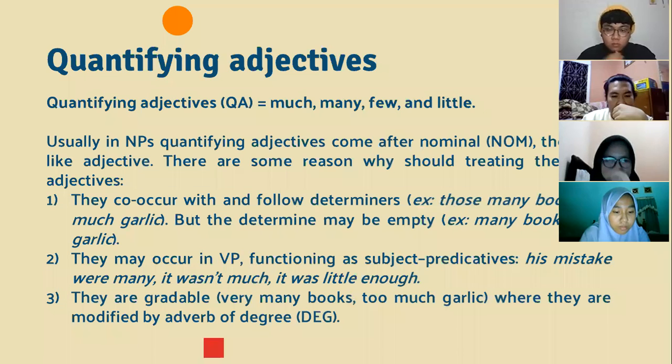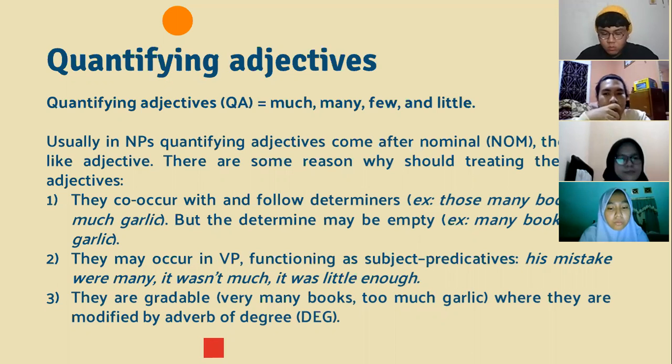Two, they may occur in verb phrases, functioning as subject predicatives. Example, his mistakes were many. It was much, it was little enough. Three, they are gradable. Example, very many books, too much garlic. Here they are modified by adverbs of degree.